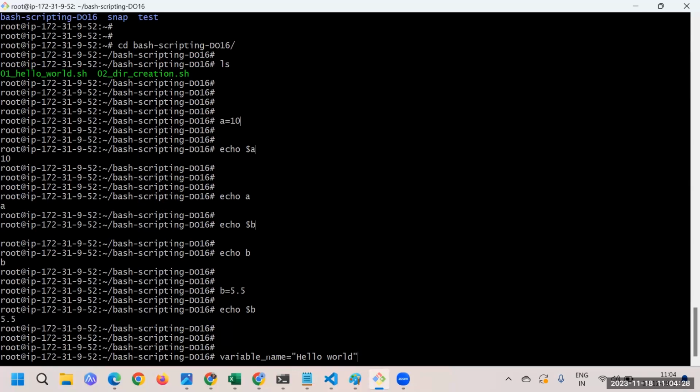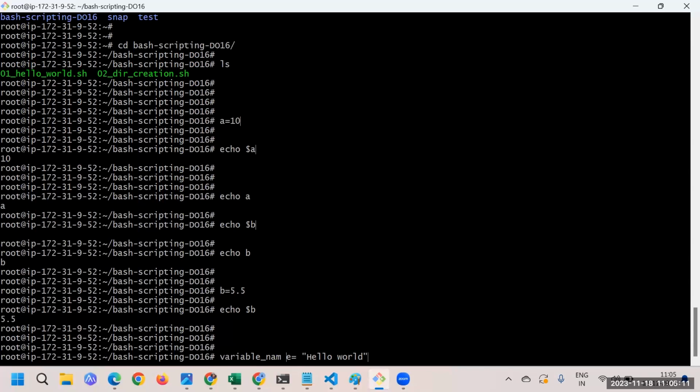Now make sure of one thing you guys have to remember, because people make a lot of mistakes here. Whenever you are writing a bash script, in an assignment of any variable, you need to keep in mind that before and after the equal sign we don't keep any space. It's a joint thing. a=10 means there is no space. Same thing here for the variable name. If I do it this way, it's going to cause an error because it has a different meaning altogether. So always keep that in mind.